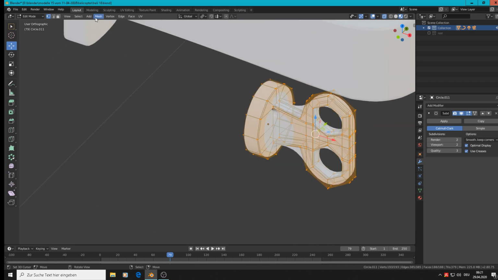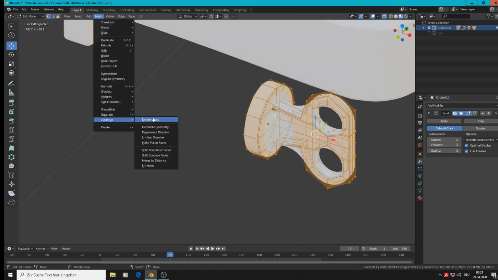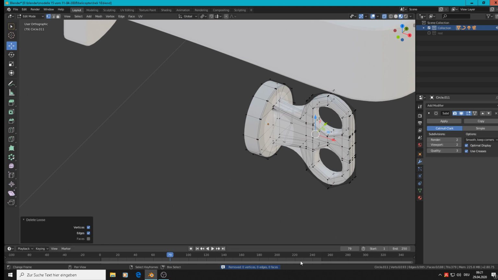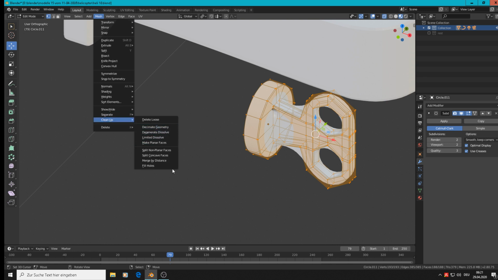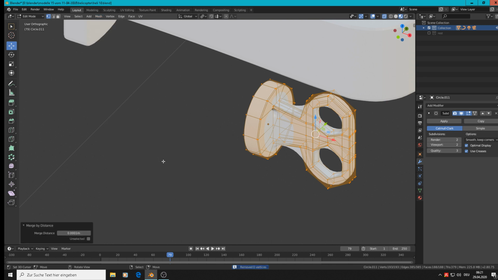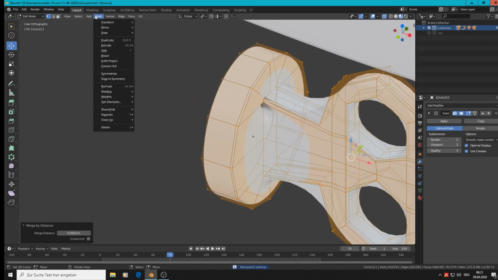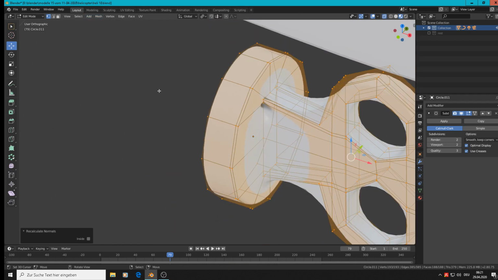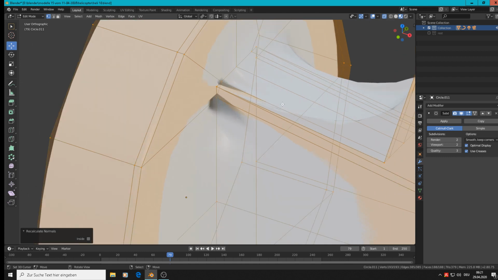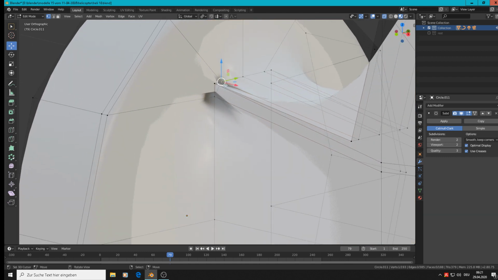We take all, Mesh, Clean Up, Delete Loose, nothing to delete, okay. Then take all and take Clean Up, Merge by Distance, that is overlapping vertices, and then we take Mesh, Normals, Calculate Outside. So we have done all that, and that problem is not gone.